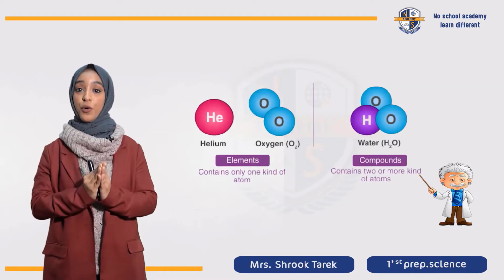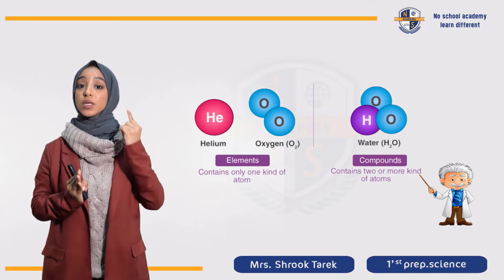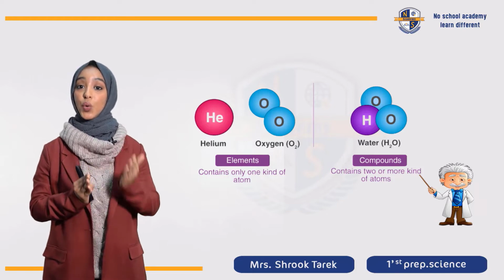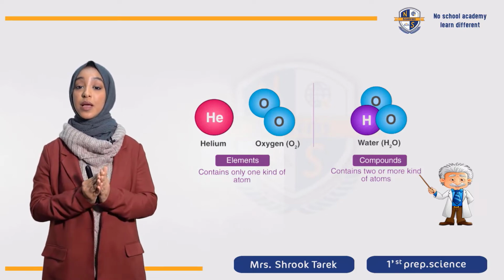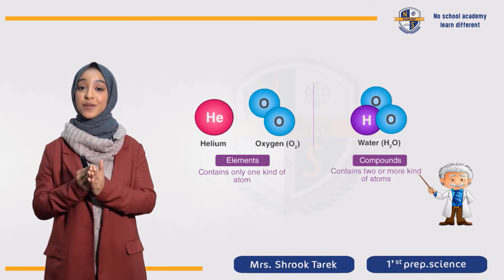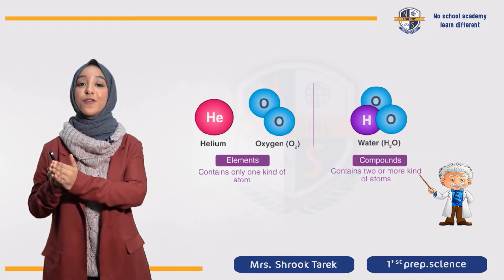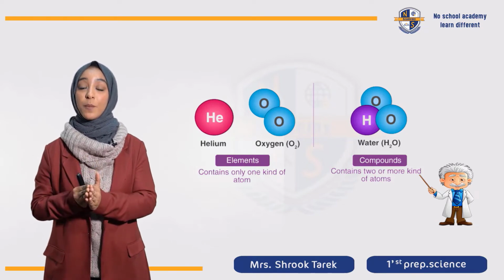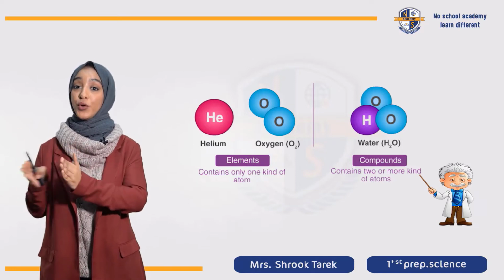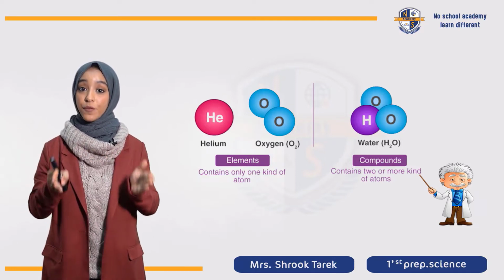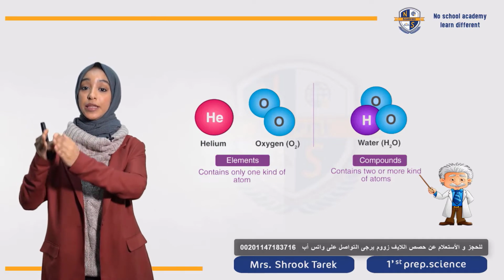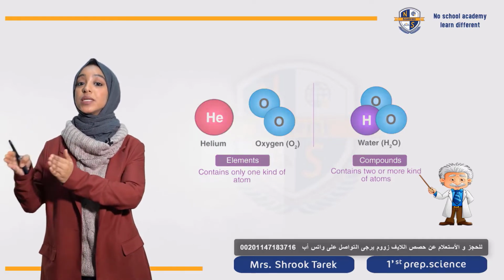Element is the simplest form. It's only one type of atom. يعني for example helium, chlorine, oxygen. بس compound is formed from 2 or more elements. When they combine together, they form a compound. For example, H2O, which is the water molecule, or carbon dioxide. يبقى لما بلاقيها in a simple form, this is called an element. بس لما الاقيها عبارة عن different atoms مع بعض, so this is a compound.